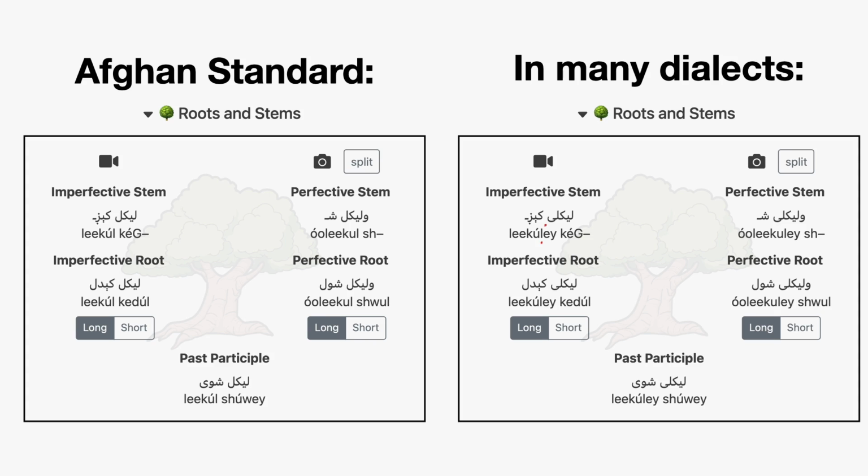So the difference between the two is that in this other dialect you add an a tail onto the root there. So whereas with Afghan Standard you would say kitab likal kigi, over there you'd say kitab likal kigi, and if you say in the past participle kitab likal shewede, in this dialect it would be kitab likal shewede.